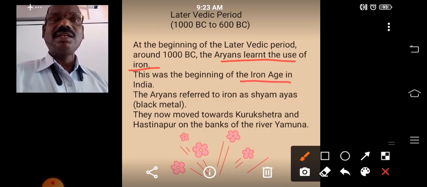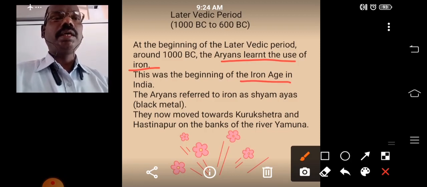So the question is, in which period did the Iron Age start in India? The later Vedic period. Around 1000 BC, the Iron Age started in India. Then what did the Aryans call iron?